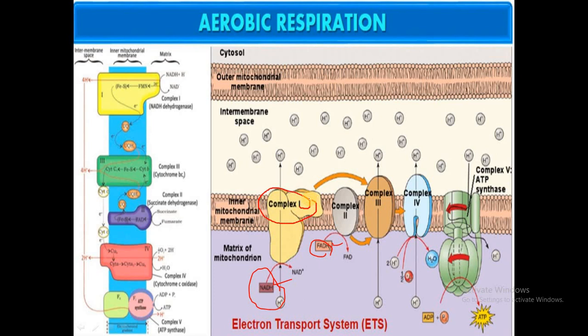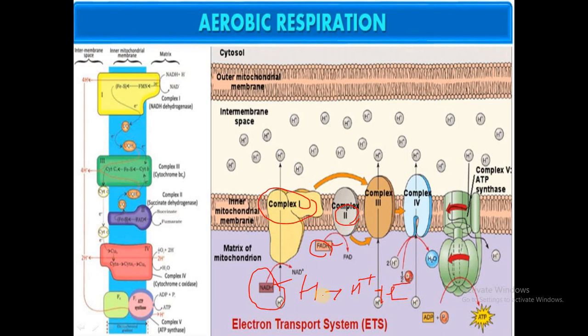The hydrogens removed from the NADH2 are accepted by complex 1, whereas the hydrogens removed from the FADH2 are accepted by complex 2. After the acceptance of these hydrogens, or I can say before the acceptance, all those hydrogens will be split. When this hydrogen splits, it forms what? The protons, and this will split to form what? The electrons.